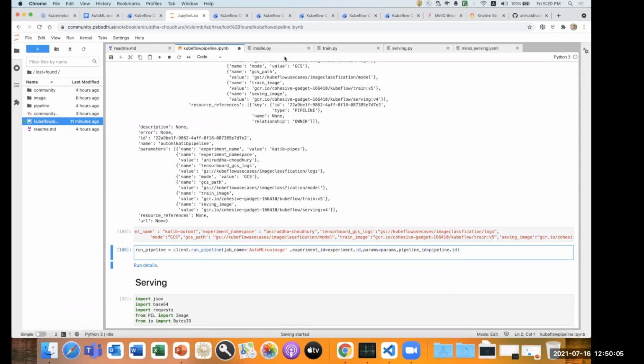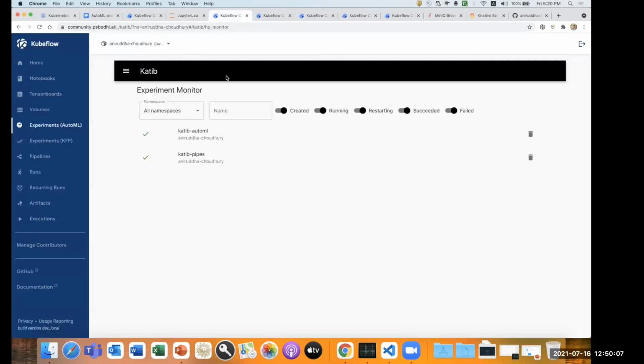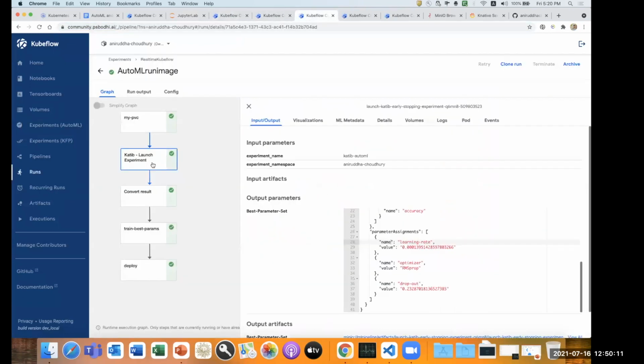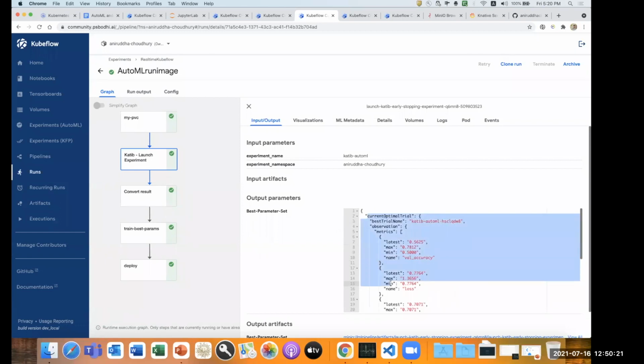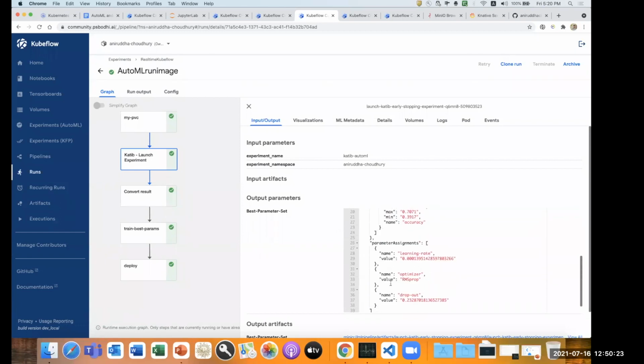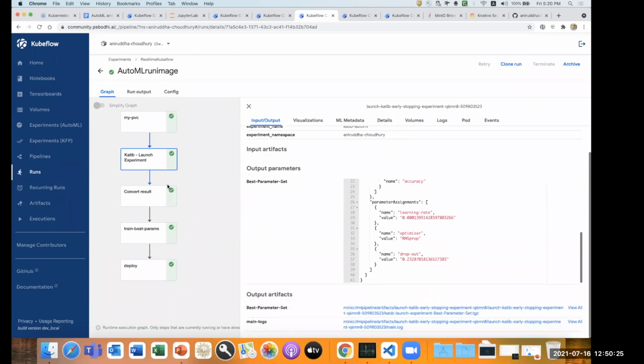I can run this. Once we trigger that, it will try to run the Katib job. Let me go here. It will run this particular Katib job. I already ran the pipeline before this call, and it will load all the Katib spec. These are the Katib spec, the trial spec, what we are trying to achieve, and the objective we are trying to achieve, and it will train the model in a particular spec.